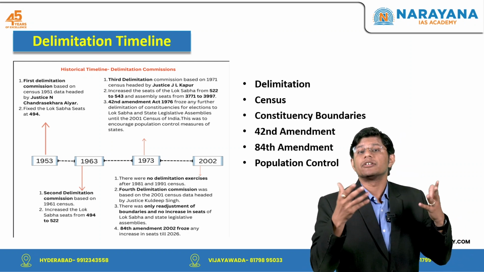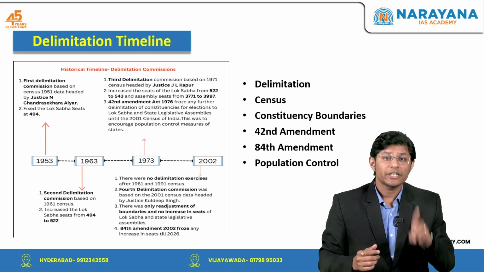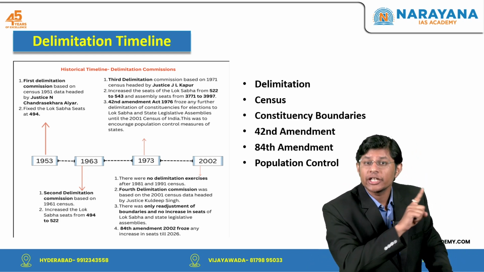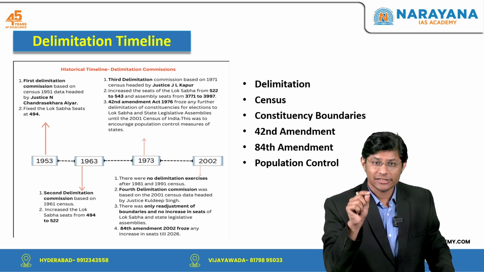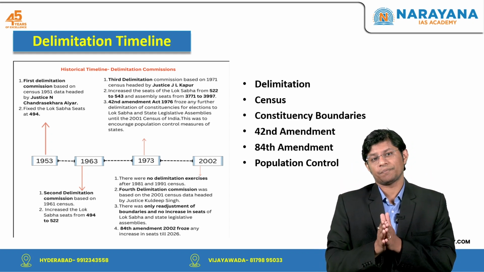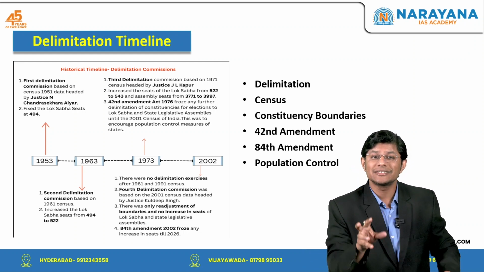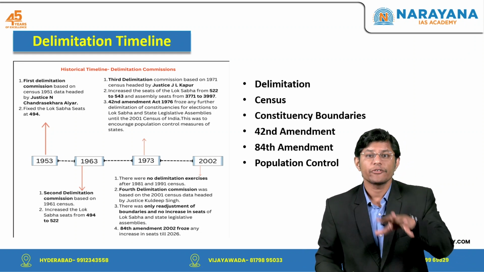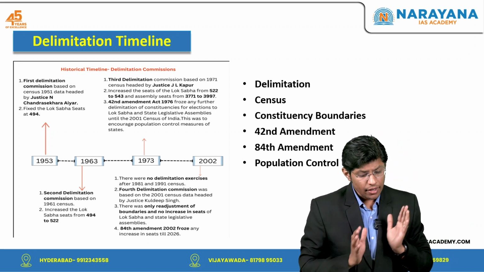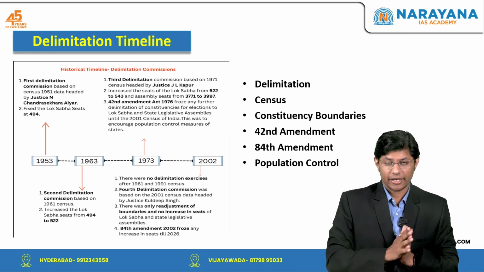What about the powers of the Delimitation Commission? Now, the orders of the Delimitation Commission are final and they cannot be questioned in any court, and this is done to prevent indefinite delays in elections. The Commission's orders are laid before the Lok Sabha and the concerned state legislative assembly, but they cannot be modified. Now, let us try to understand the history of delimitation in our country, right?